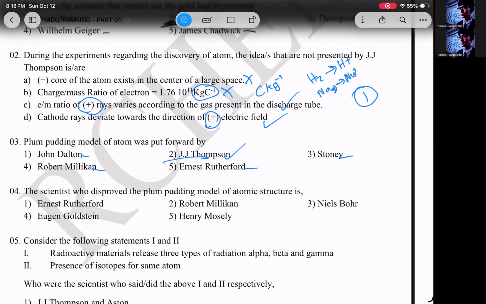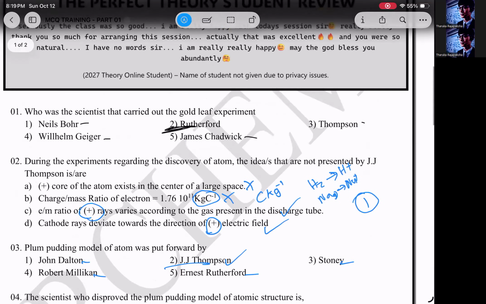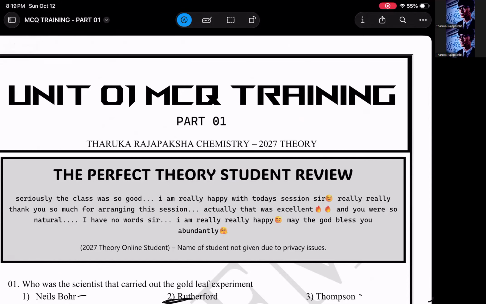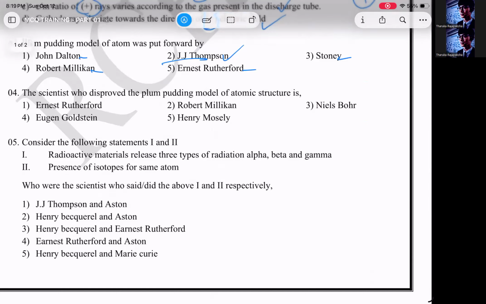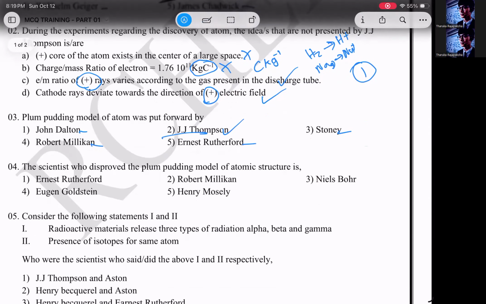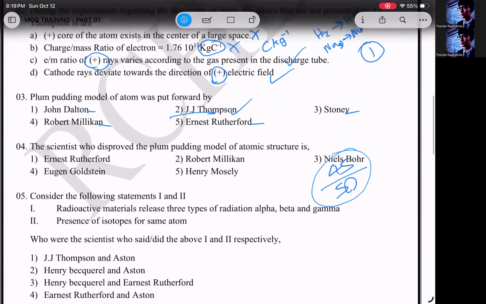Likewise, you have to repeat these to yourself. You have to write this in the MCQ review. So that is the target of doing MCQ training. This is high performance training, people. You need to write MCQ reviews for each of the MCQs. I want you to get 45 plus in the exam. If you are my student, 2027 batch, every one of you should get 45 plus. I got actually 47 in the A-level paper, and you should get more than 45 for the A-level chemistry paper.